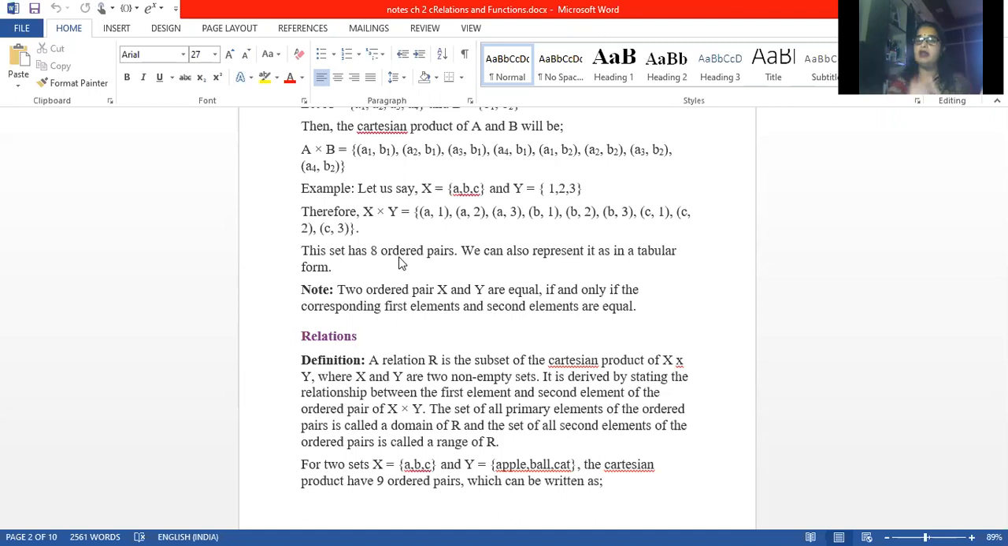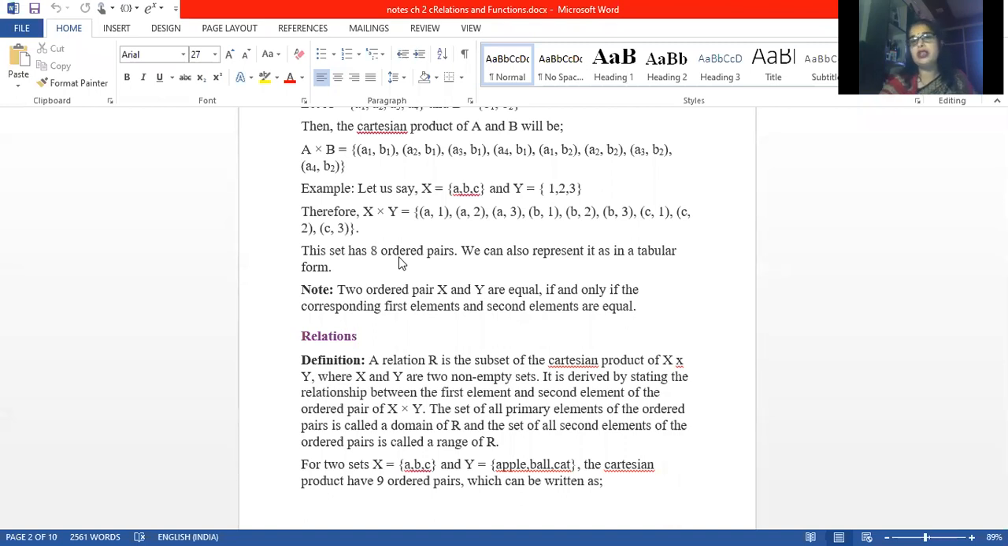Suppose in a class we have two students, Aman and Amisha. Their heights are 150 and 180. So set A contains the names of students, Aman, Amisha. Set B contains the heights of these two students. So their Cartesian product will be: Aman comma 150, one ordered pair; Aman comma 180, another ordered pair; then Amisha comma 150, third pair; and Amisha comma 180, fourth pair. So we'll have four ordered pairs. Like A has two elements, B has two elements, so the total number of ordered pairs will be 2 into 2, 4. Clear? We will get 4 ordered pairs.